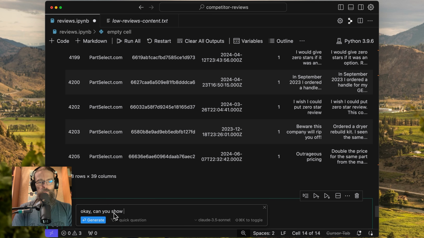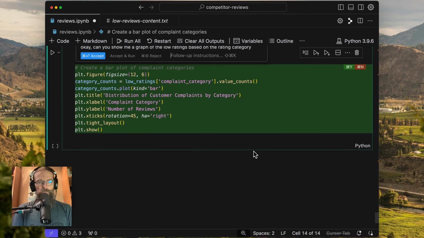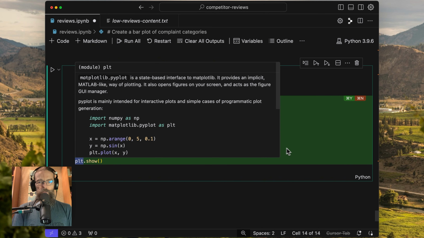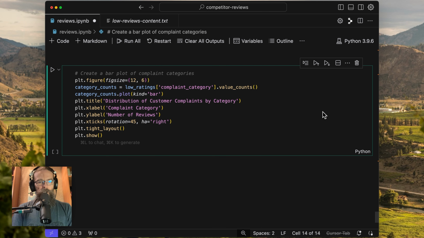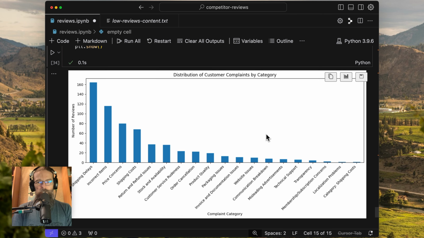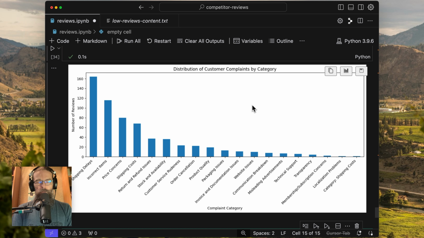Okay, can you show me a graph of the low ratings based on the rating category? This is the part that I want to see. It's going to do some plotting. I remember when I was first learning Matplotlib and some of this stuff, I would read documentation for hours just trying to get some of these charts and stuff to work. And so this has been a real boon for me working with AI and Cursor and ChatGPT to generate some of this code. So we can see out of all of these categories, shipping delays is highest on the list.